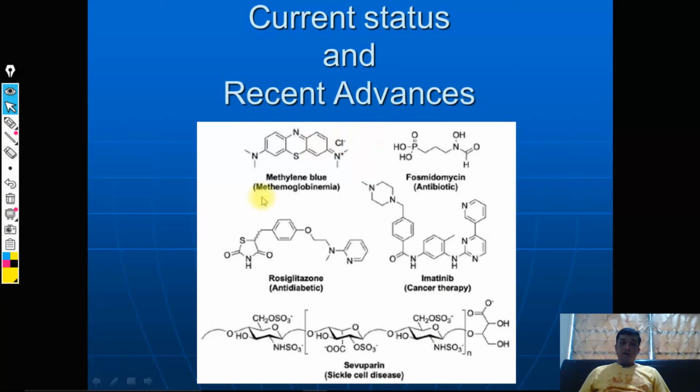These drugs have now been tried in vivo also, and clinically also, in cases where the primary drugs, chloroquine and artemisinin, are not able to manage the symptoms of malaria in that patient. In such cases these drugs also can be used. So that's a recent development. We have used the concept of drug repurposing, fine.